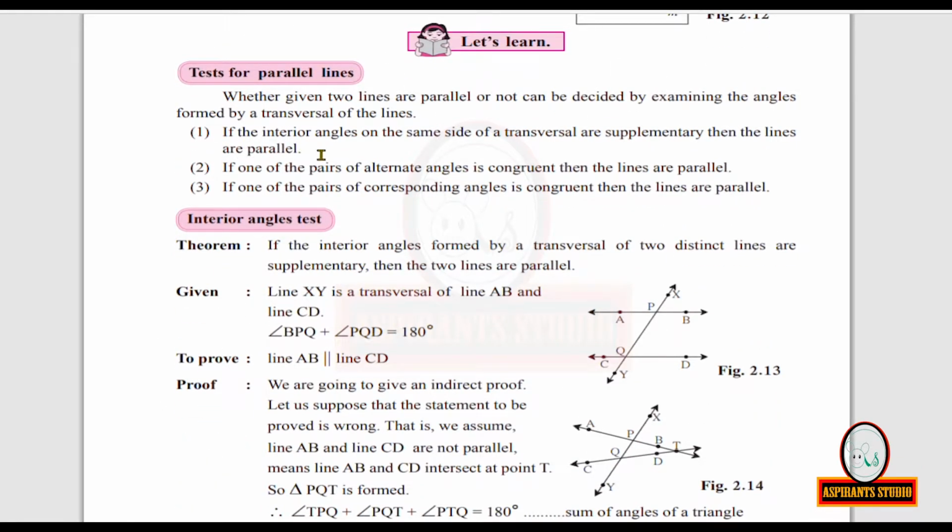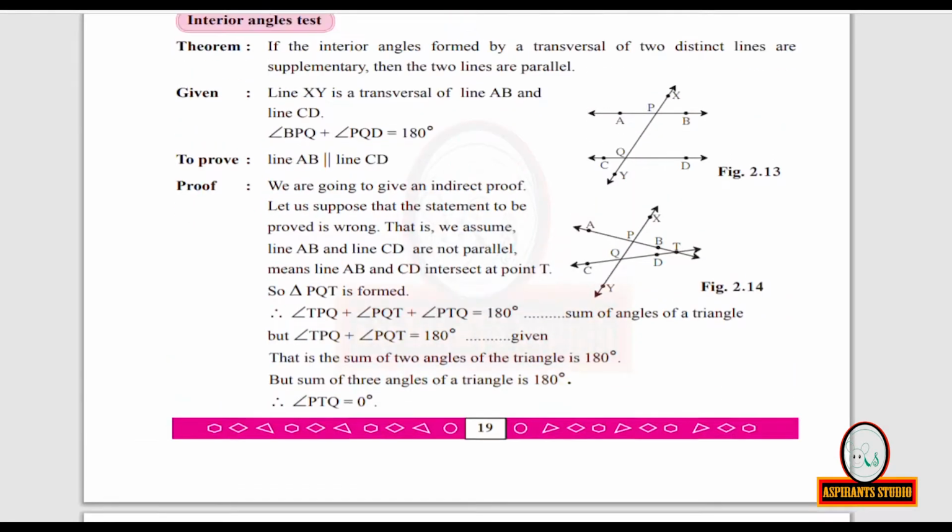If the interior angles on the same side of a transversal are supplementary, then the lines are parallel. If one of the pairs of alternate angles is congruent, then the lines are parallel. Third one, if one of the pairs of corresponding angles is congruent, then the lines are parallel. Now we are going to prove all these three.